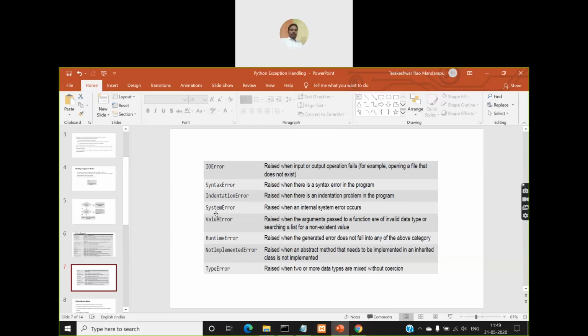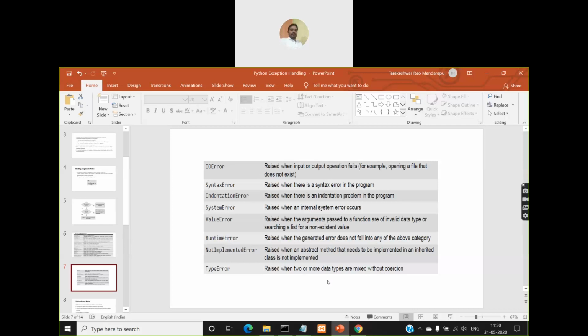So till now, whatever errors we have mentioned before this runtime error, if any exception occurs that does not fall in all the above mentioned exception errors, then that will come under this runtime error. Not implemented error, raised when an abstract method, we have already seen this during abstract methods and classes, right? Raised when an abstract method that needs to be implemented in an inherited class is not implemented. Type error, raised when two or more data types are mixed without coercion.